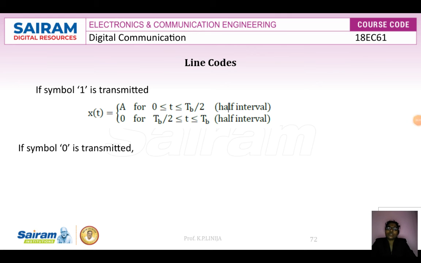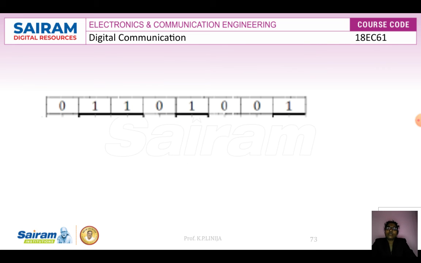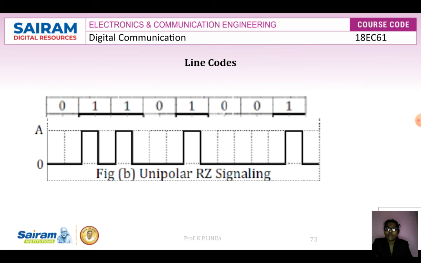If symbol 0 is transmitted, it is 0 for the entire time interval. Now the original input sequence we consider is 0, 1, 1, 0, 1, 0, 0, 1. For that, the representation is: for 0, the complete interval is 0. If the symbol is 1, the first half is represented as plus A, and the remaining half is represented as 0. The same way, again the symbol is 1, so the first half is A and the second half is 0. This concept continues for the entire data sequence.